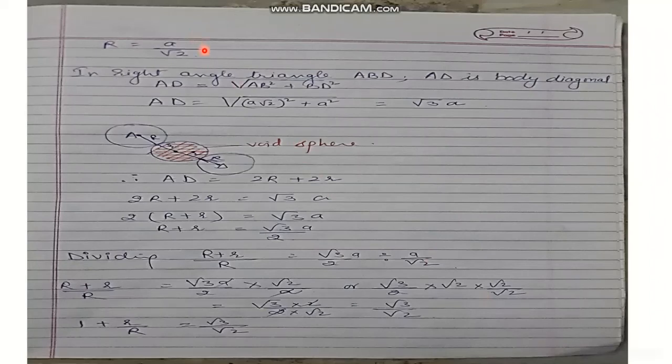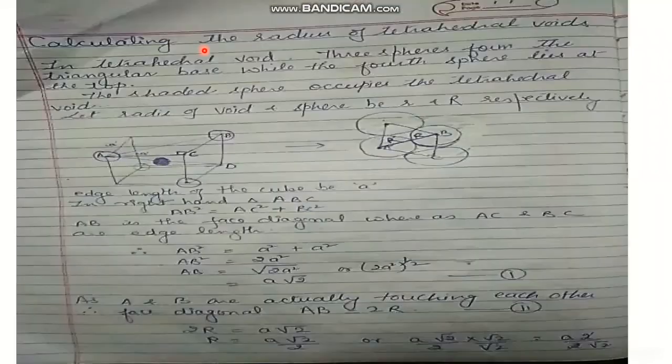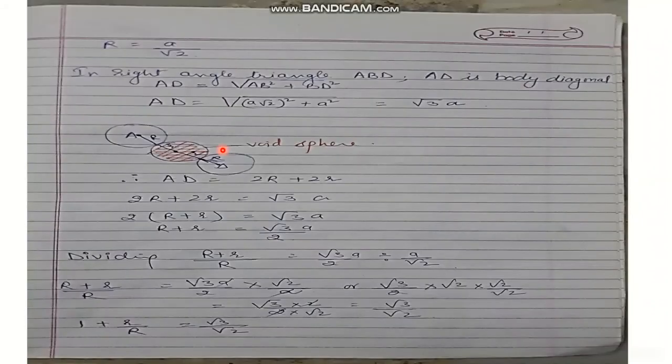Now we will go for the right-angled triangle again, ABD. In ABD, this is the right-angled triangle and AD is the body diagonal, which is between atom A, the atom present in the void, and atom D. All these three atoms are touching each other. So AD square will be equal to BD square plus AB square. So AD is equal to under root AB square plus BD square, and the value of AD comes as under root 3 A.